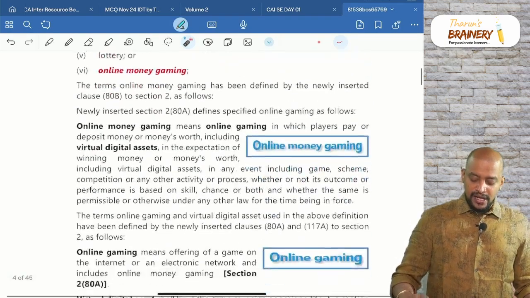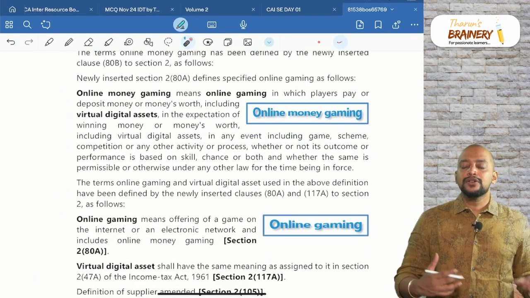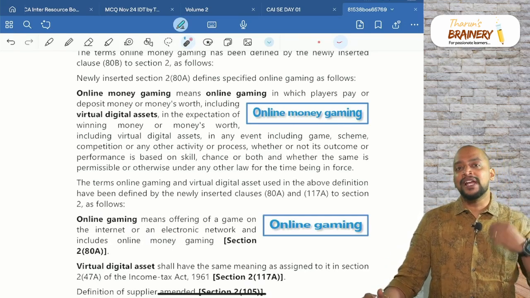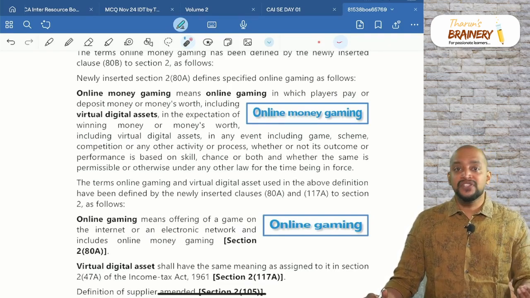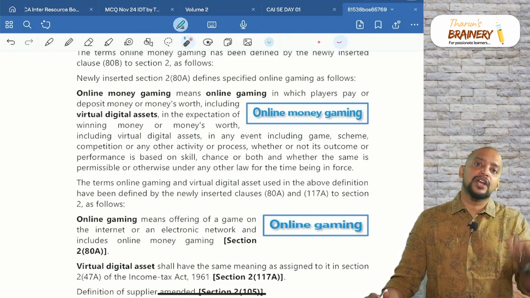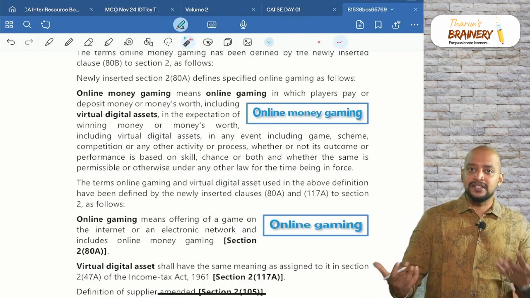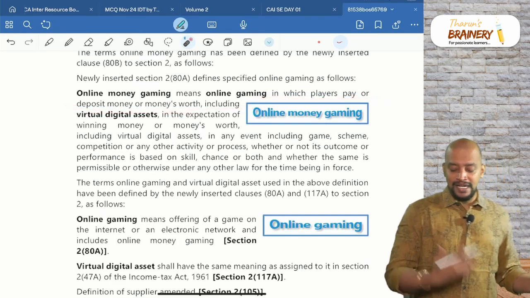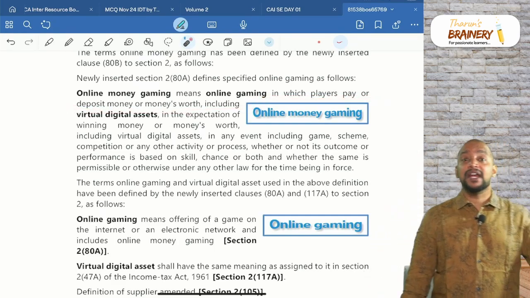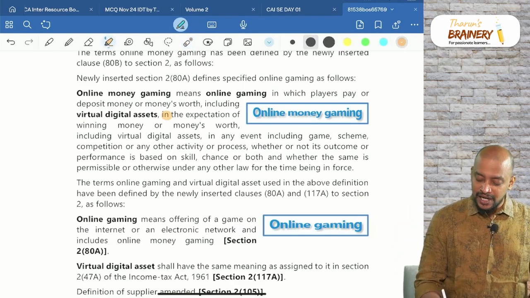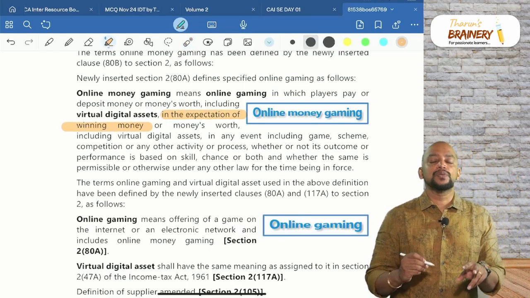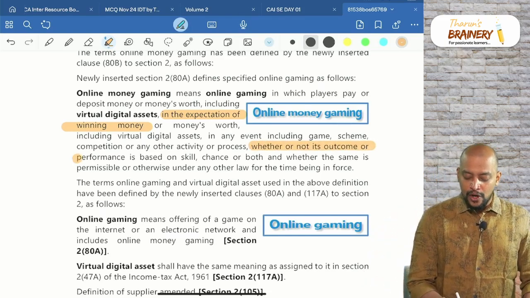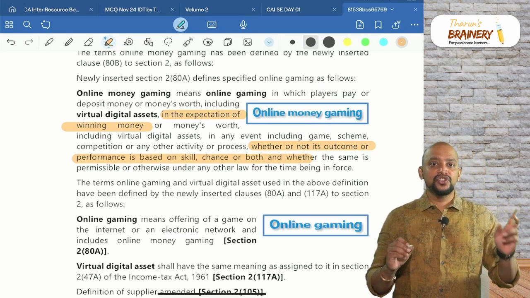Only these are covered. And what is the meaning of online money gaming? When we deposit some money or virtual digital assets like cryptocurrency etc. to play the game, and that game may be a game of chance or a game of skill, and wherein the outcome is our return, like winnings. Sometimes there will be losing also. So it is online gaming in which players deposit money or money's worth, including virtual digital assets, in expectation of winning money or money's worth, then only it will become online money gaming. And again, whether or not the outcome is based on skill, chance or both.